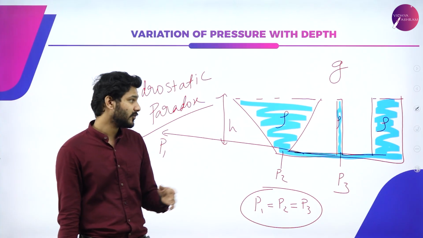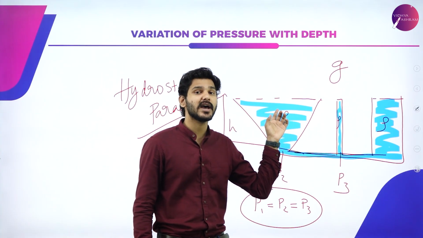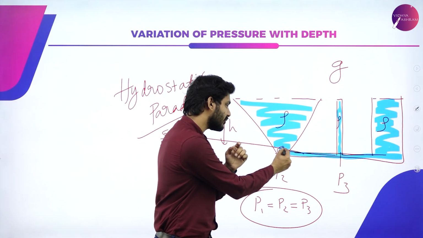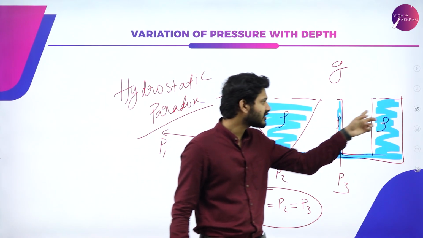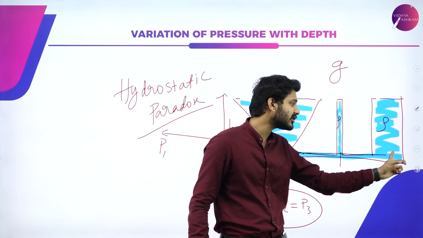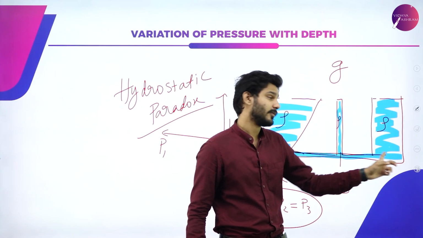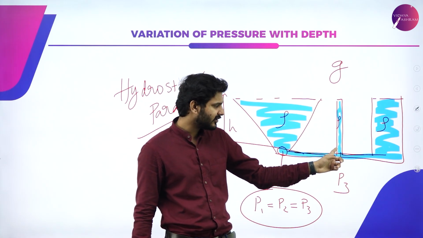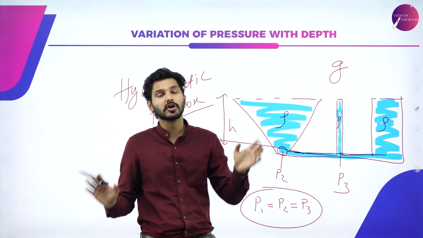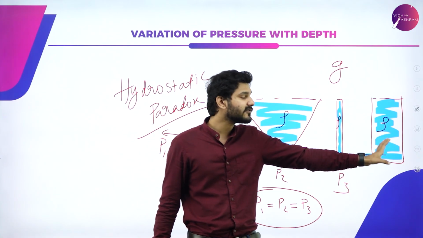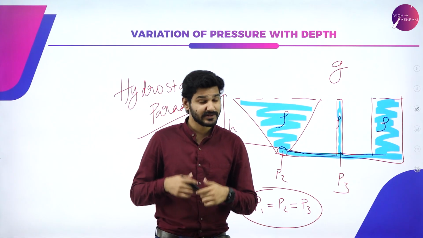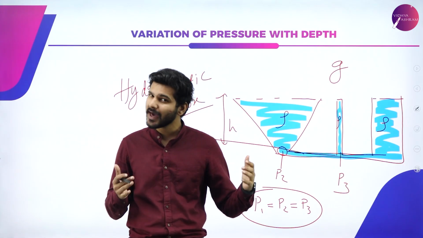It's a spooky phenomenon because when you see this, you might imagine that there is so much water here, which means the pressure should be more. Or there is so much water here, so comparatively there should be higher pressure compared to this one. And you'd think there is only this much water here, so the pressure will be low. But that is not the case. All of these different shapes have the same pressure underneath them. So that is known as the hydrostatic paradox.